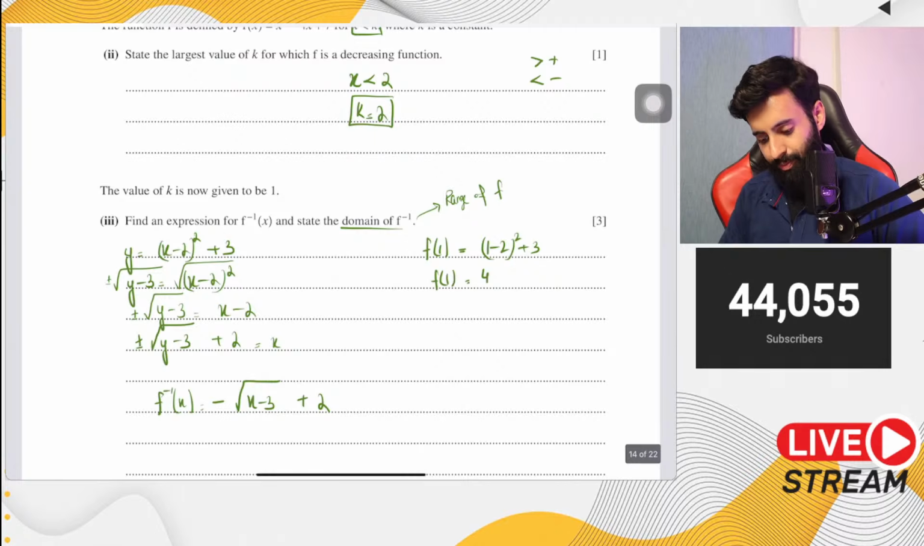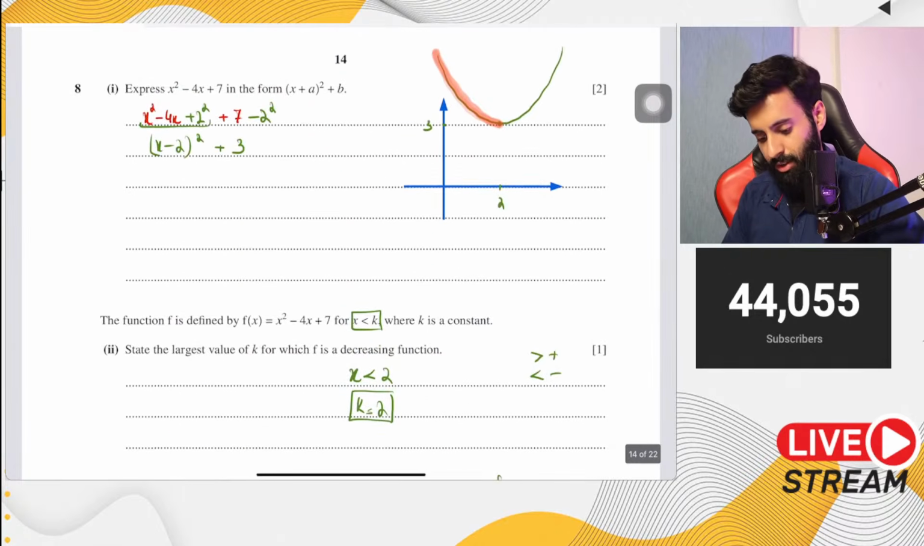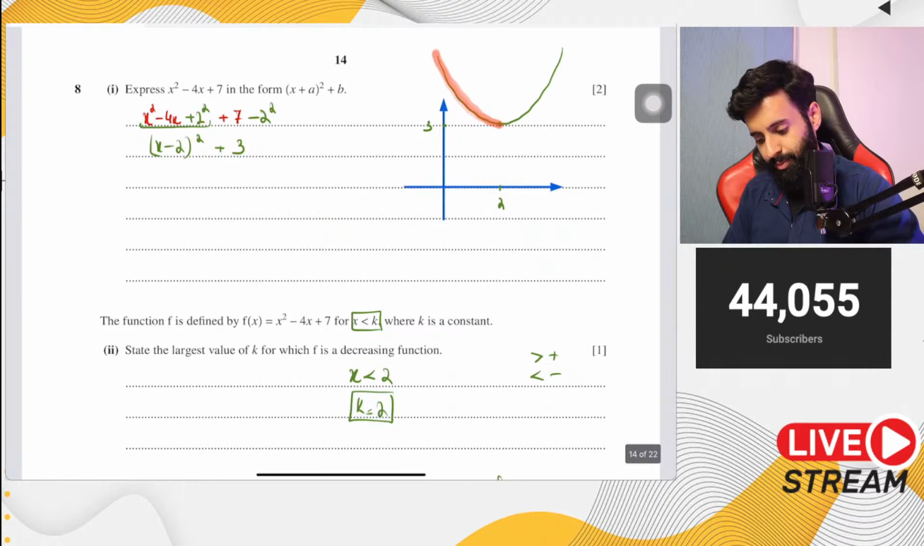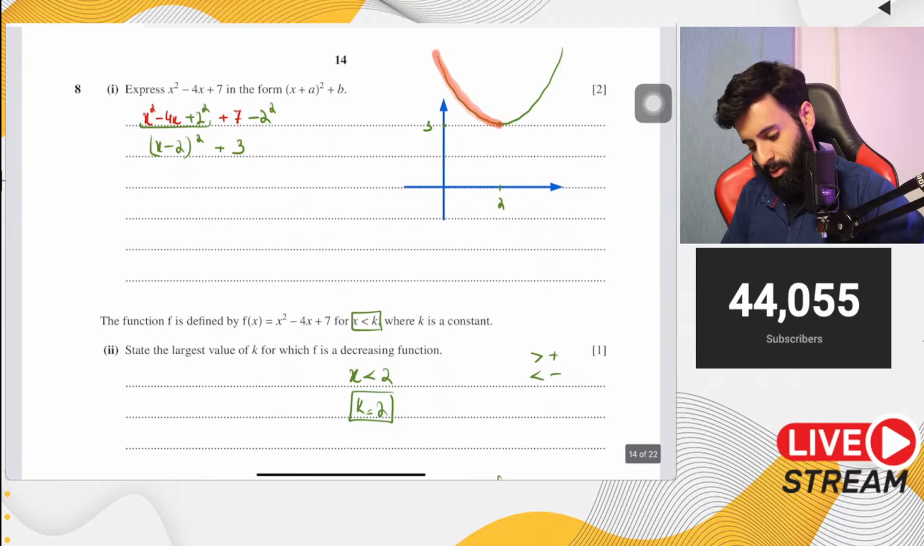So what does that mean? That means that when we plugged in 1, we got 4. Okay, we plugged in 1 and we got 4.